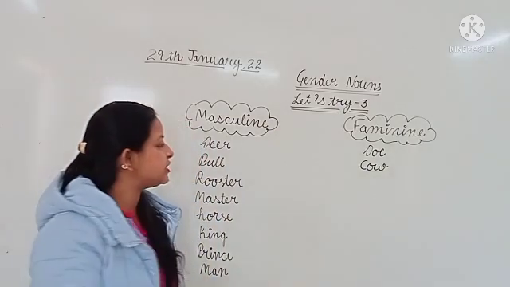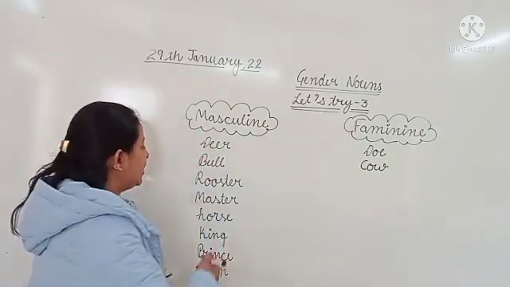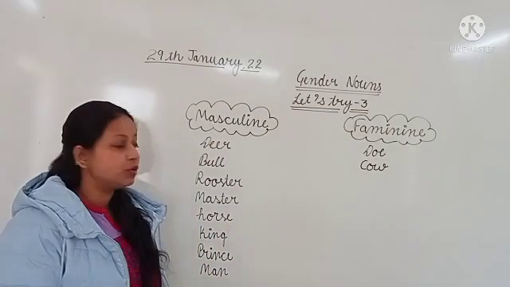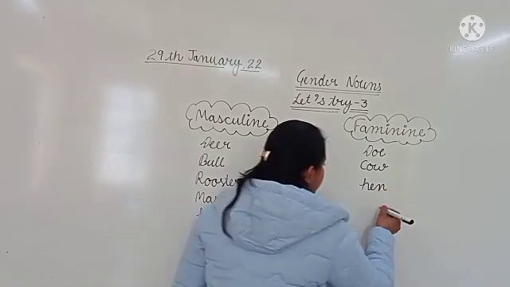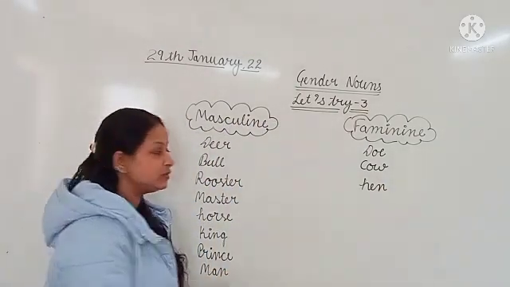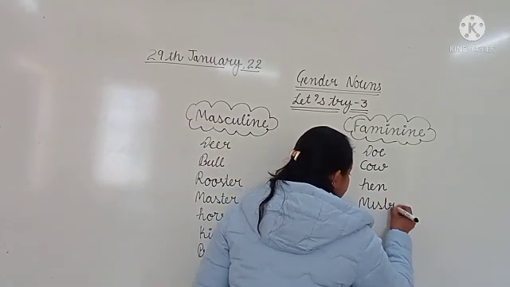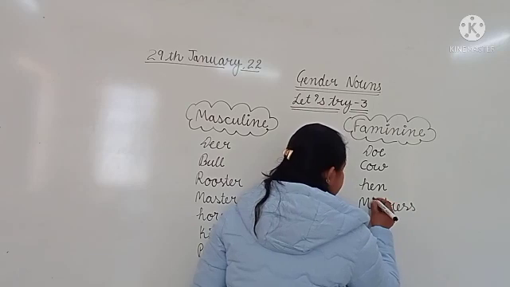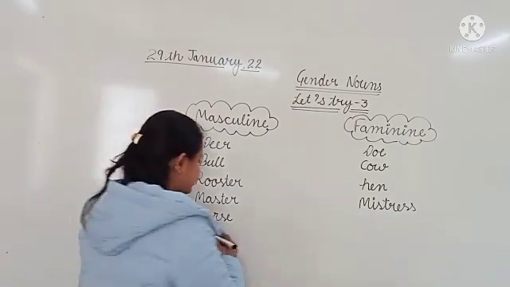Class, you have to match the feminine gender with the correct masculine gender. Rooster, hen. The correct feminine naming word of rooster is hen. Master, mistress. Horse, mare.